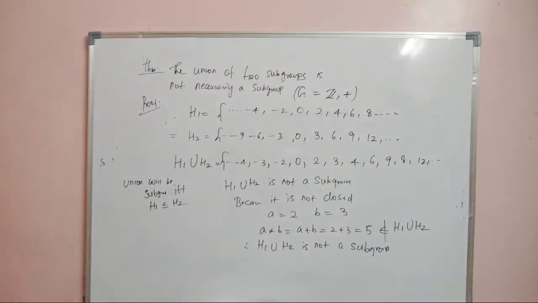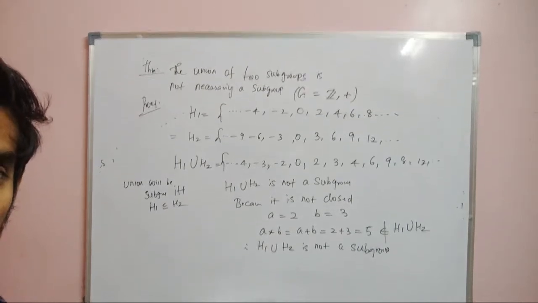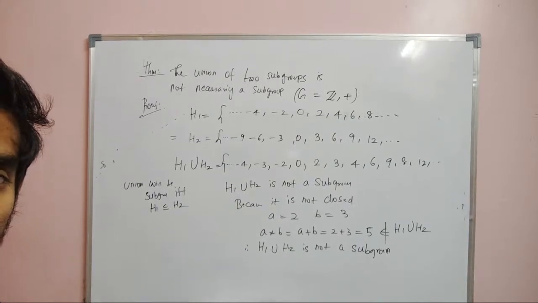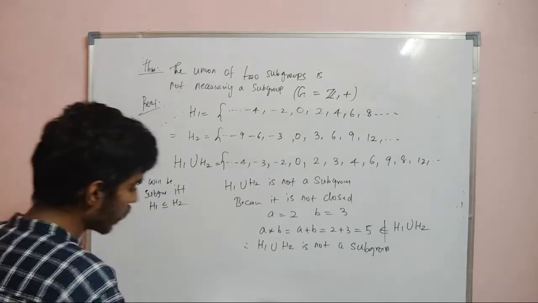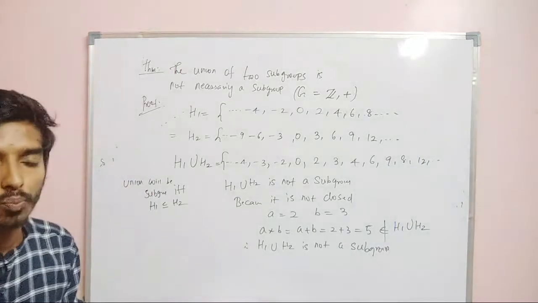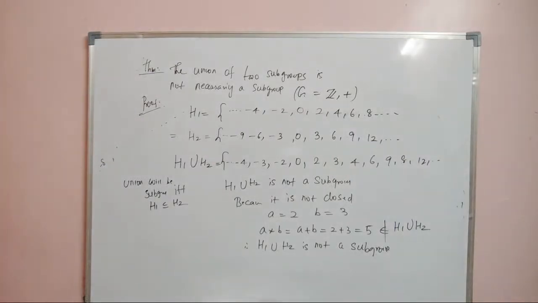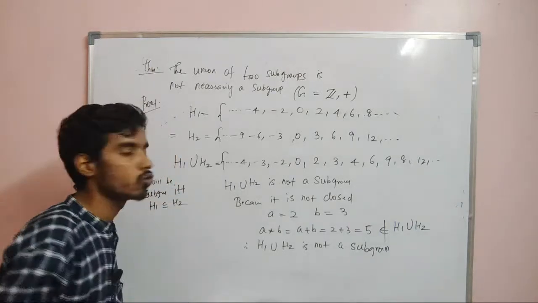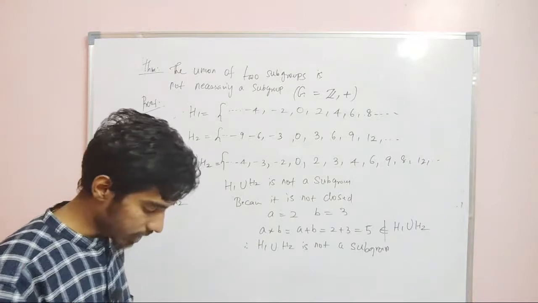So the intersection of two subgroups is always a subgroup. The intersection of a finite number of subgroups is also a subgroup, but the union need not be a subgroup, and the union will be a subgroup if one is contained in the other.